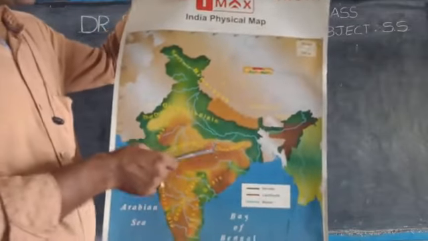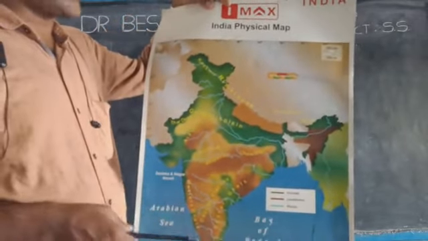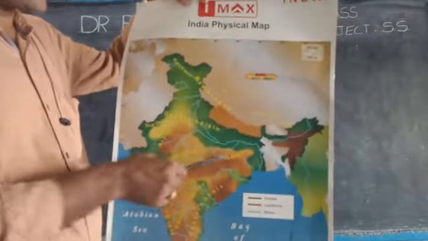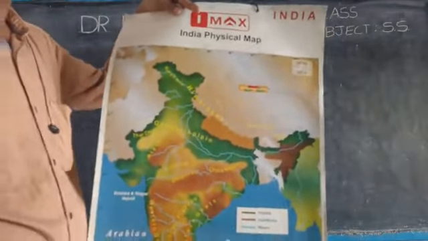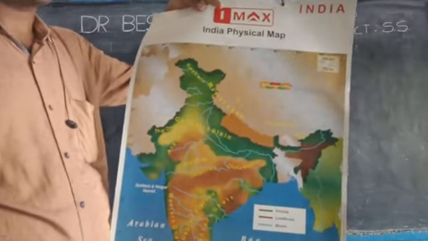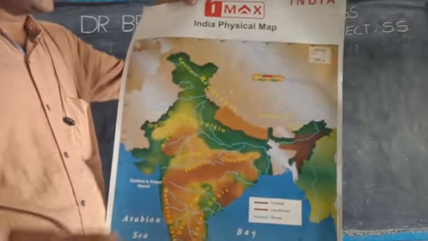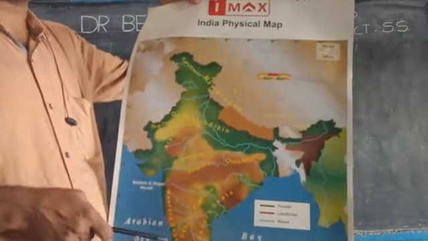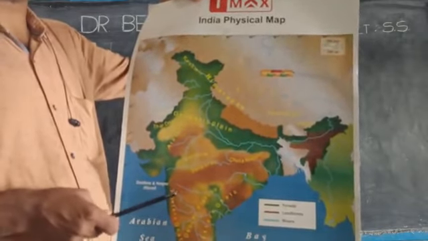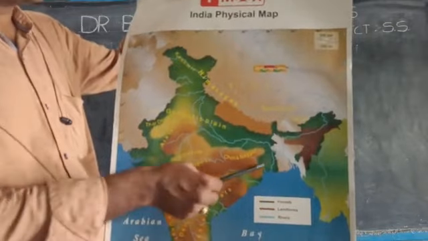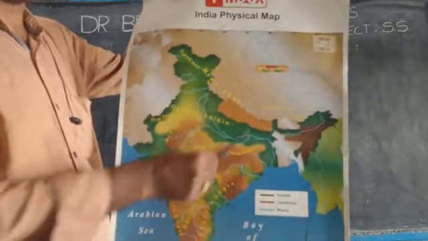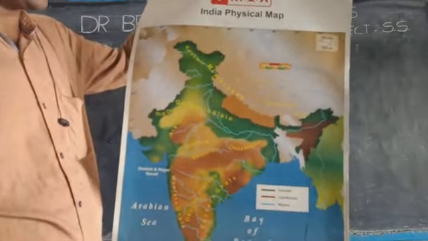This is very famous in India because a lot of mineral resources are found in Chota Nagpur. This Chota Nagpur region is called the Ruhr Valley of India. Do you know why it is called that? In Germany, there is a valley called Ruhr Valley, which is famous for a lot of minerals. In India also, Chota Nagpur Plateau is similar to that. That's why Chota Nagpur Plateau is called the Ruhr Valley of India.